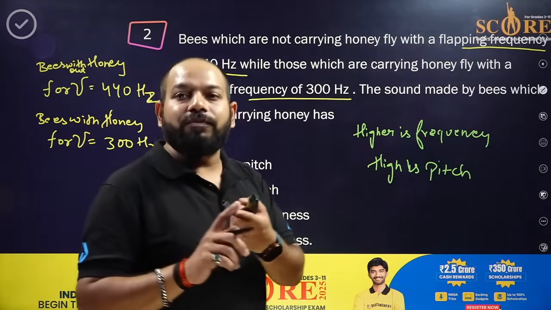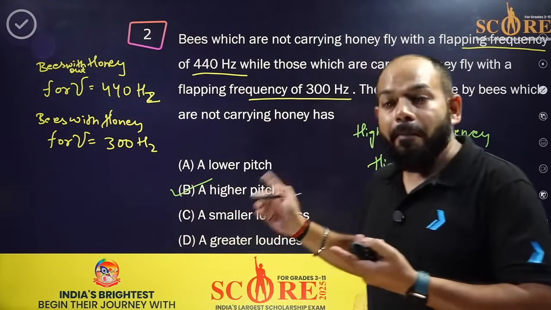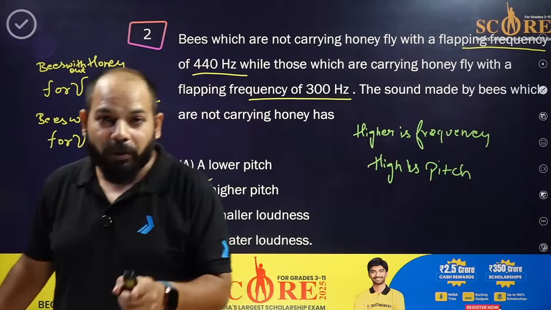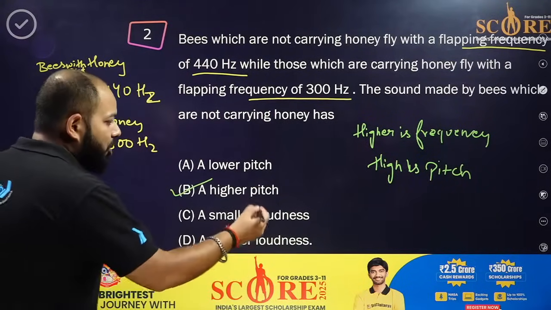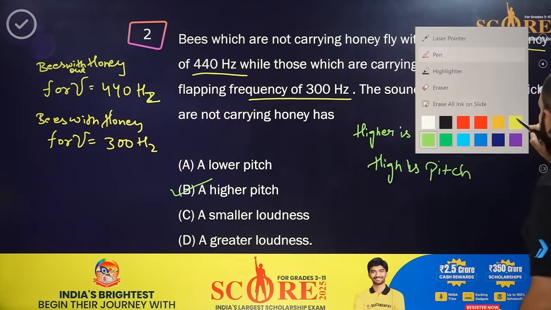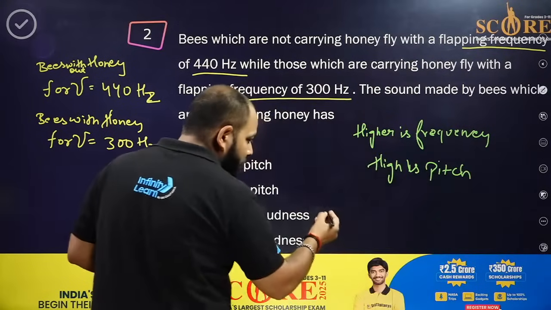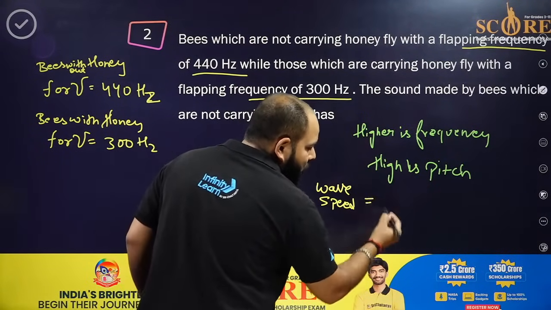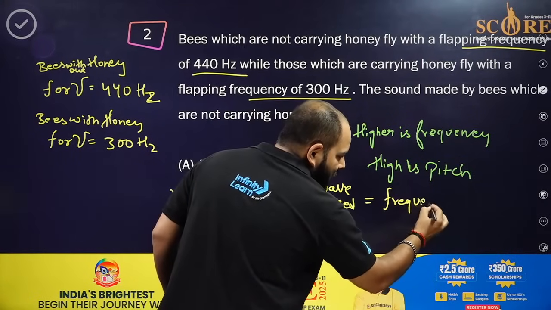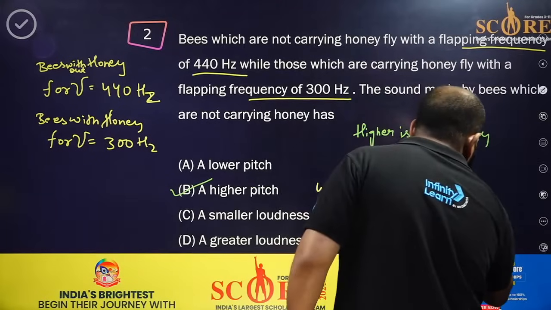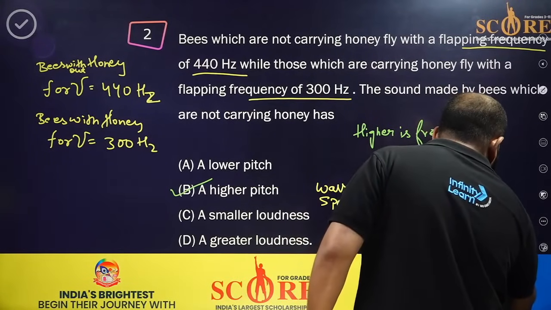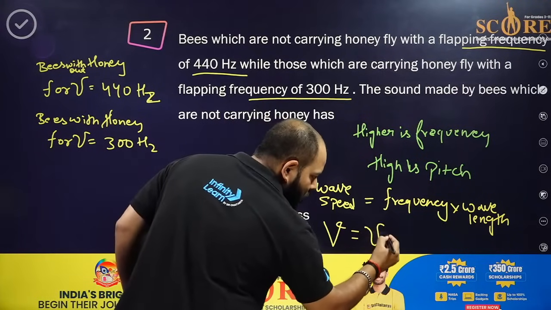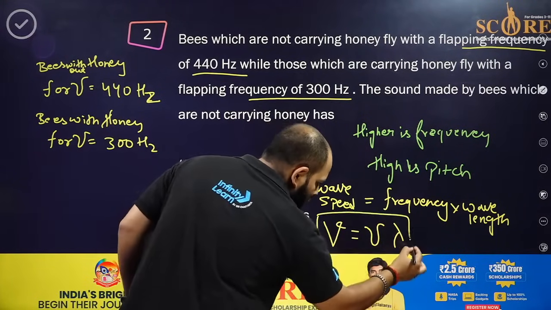The question is not that tough, but along with it we got to know many things. And there is a relation of the frequency, wavelength and the wave speed, so just note it down, because the numericals will come from this part. Wave speed, or velocity, is equal to frequency into wavelength, which can be written as v equals nu lambda. That's the relation of it.